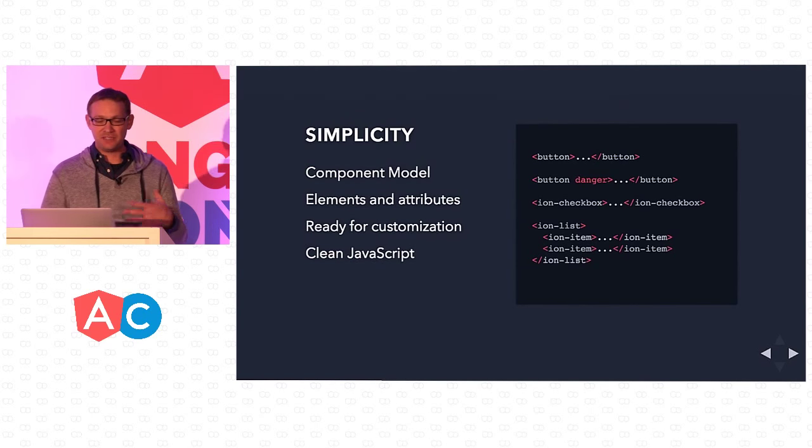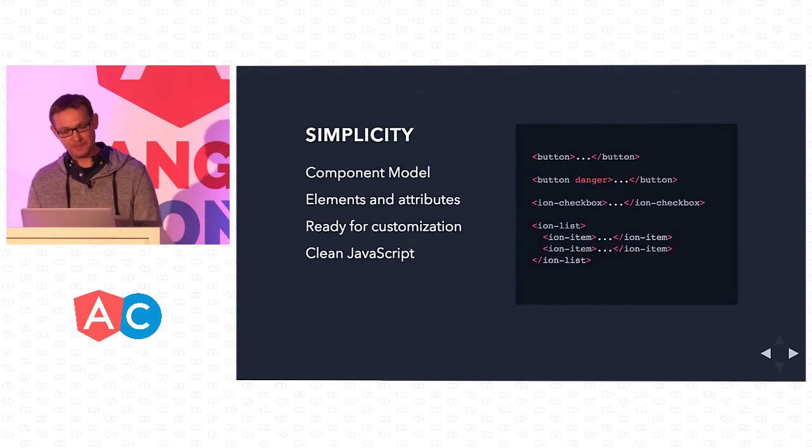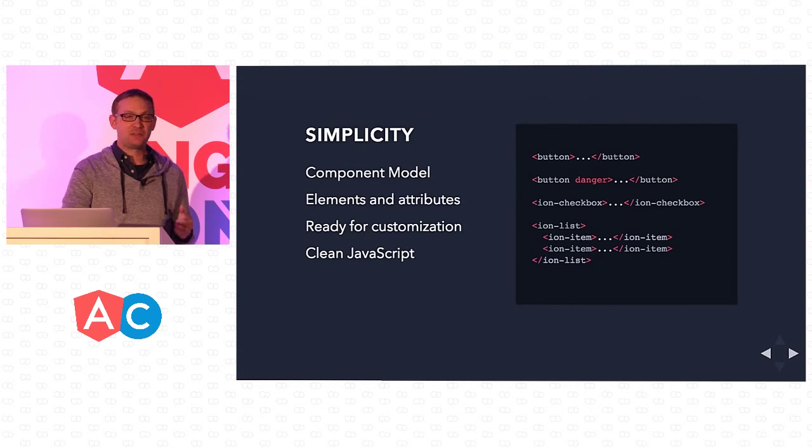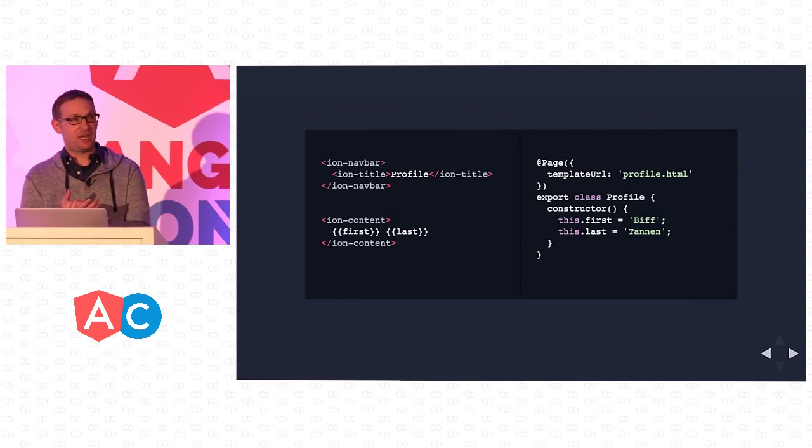So that means that the CSS that we're providing in Ionic is actually less specific than anything that you're going to be having. So it's going to make it even easier to customize your CSS. And also, we're using lots of attributes for kind of the same reasons. And again, cleaner JavaScript.